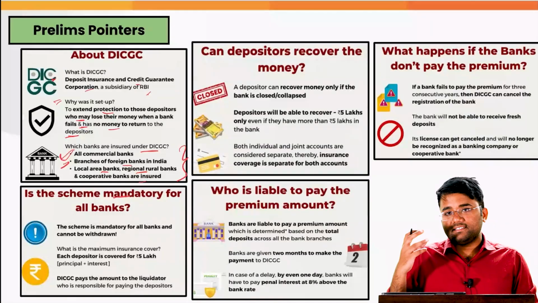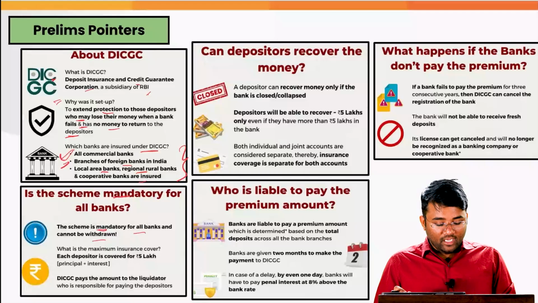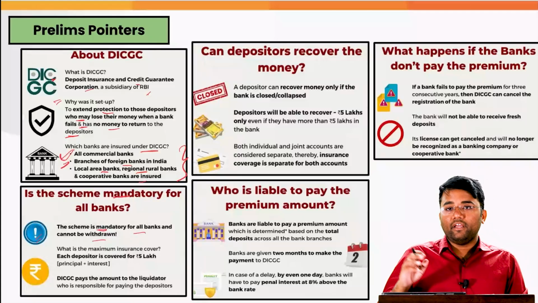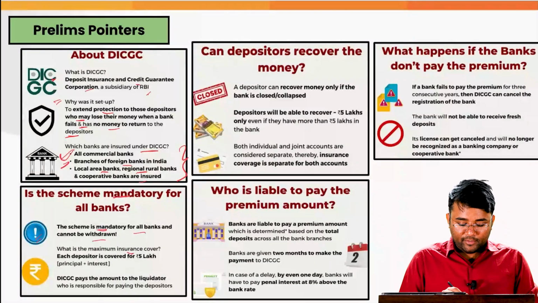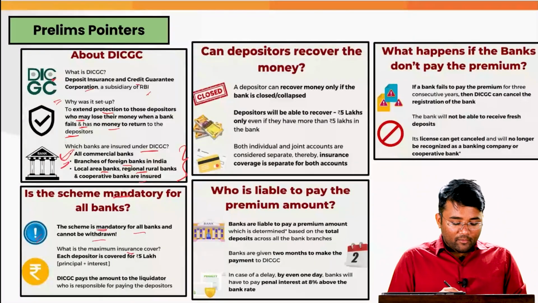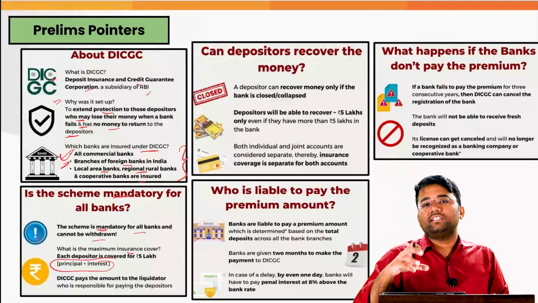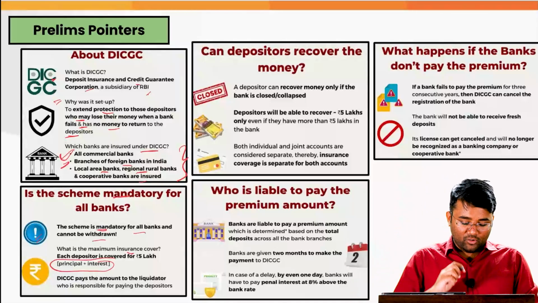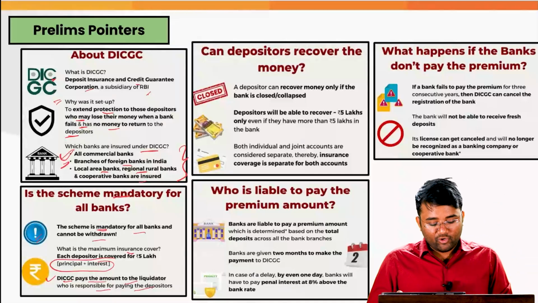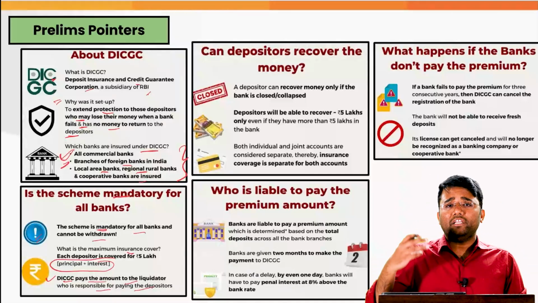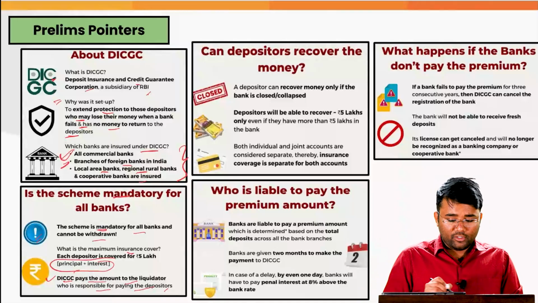And is this scheme mandatory for all the banks? This scheme is mandatory for all the banks, and once you subscribe, you cannot withdraw that subscription. What is the maximum insurance cover? As of now, it is 5 lakh, which includes the principal amount as well as the interest which the person has earned on the deposited principal amount in the bank. Also, this DICGC pays the amount to the liquidator who is responsible for paying the depositor. At the time of liquidation of that bank, DICGC will pay to them and they will further return it to depositors.